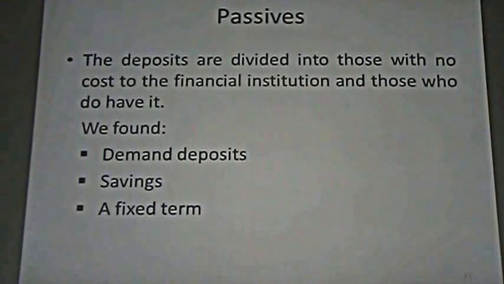And if we are speaking about fixed terms, it means that we could deposit our funds in a financial institution and they will receive these funds for a term or time that we have agreed, 30 days, multiples of 30 days in most cases. But if you want to withdraw your funds, the law says that you can't, but financial institutions allow you to withdraw your funds. But they will pay you a lower interest rate if you withdraw your funds before the term is completed, or perhaps they won't pay you any interest.